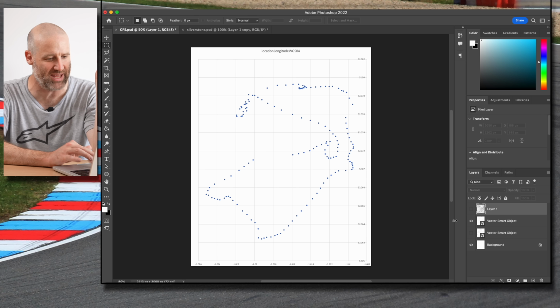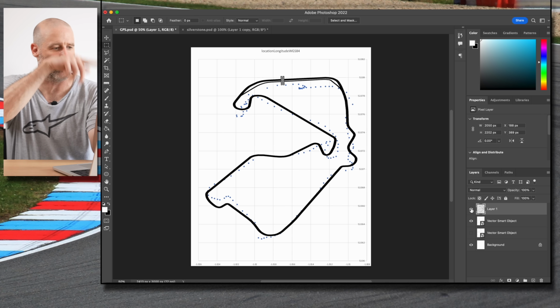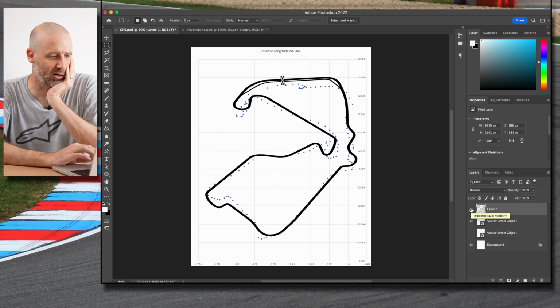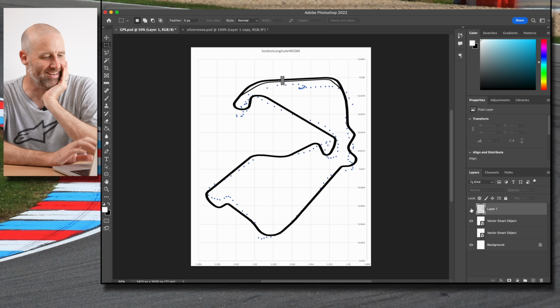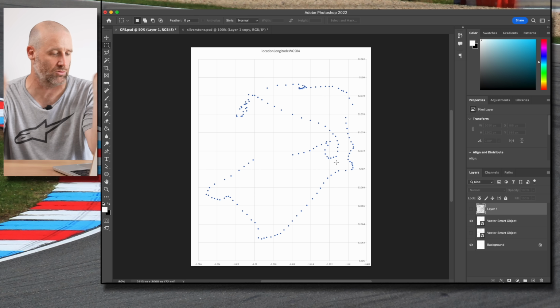Like all these dots there, that's just me going around quite a tight corner. You know, that corner on Silverstone, they've all got names. And the gap here, I know something went wrong, so who knows. So GPS is pretty good, but not amazing. It does also record the speed. So I should be able to get the velocity from the GPS speed, and that's logged separately, and that traditionally is more accurate because it's not an absolute recording, it's a relative measurement.